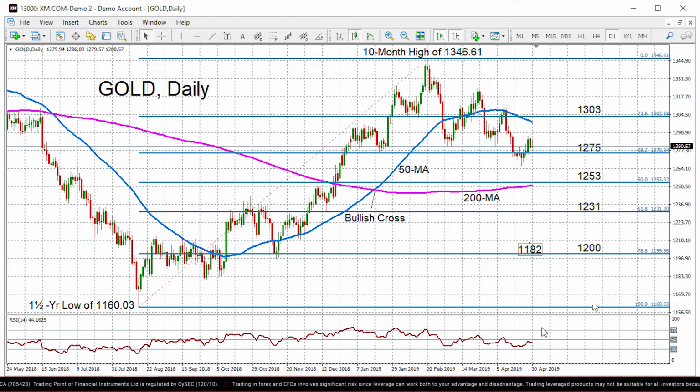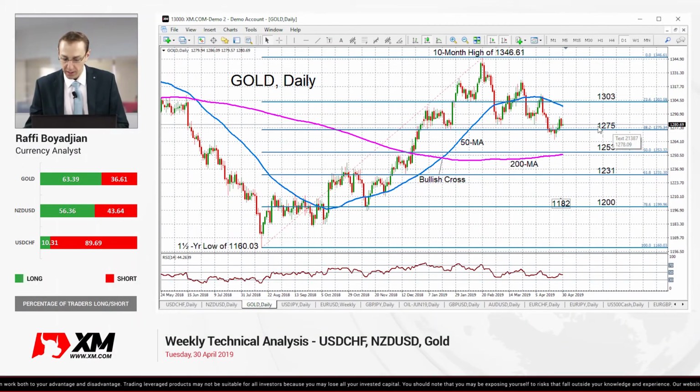uptrend. But looking at the momentum indicators, we can see that RSI is looking fairly neutral at the moment, below the 50 level. Immediate support is at 1,275. If gold fails to regain some positive momentum and falls below the 1,275 level, we could see gold heading towards the 50% Fibonacci at 1,253, which is near the 200-day moving average.